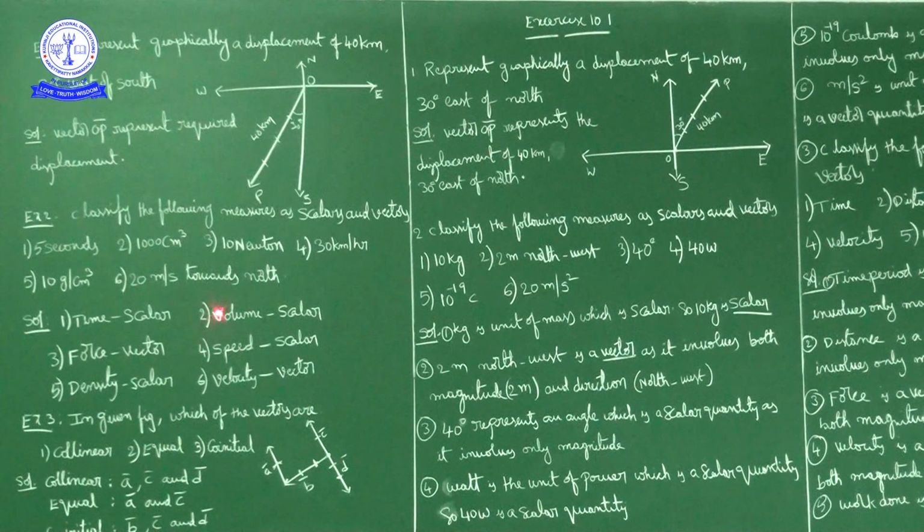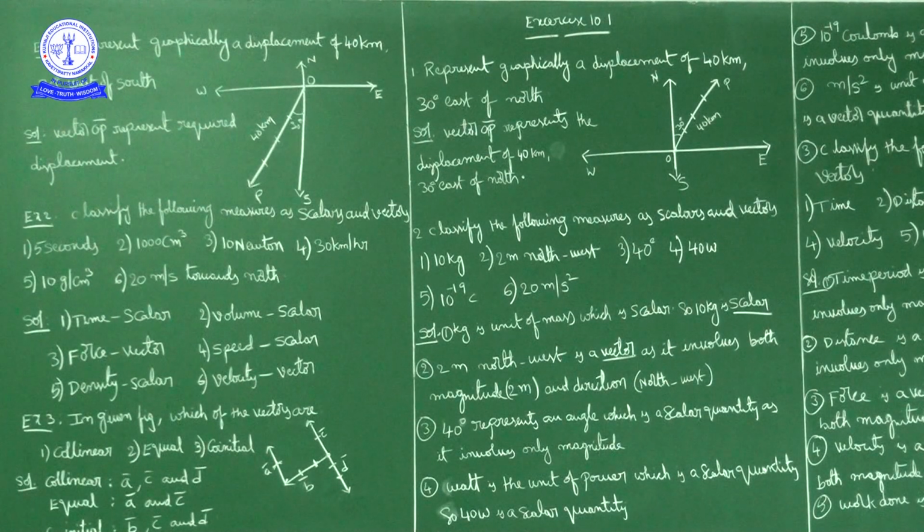Now the sixth one, 20 meter per second towards north. This is a velocity. Velocity is a vector quantity because it involves both magnitude as well as direction. So velocity is a vector quantity.